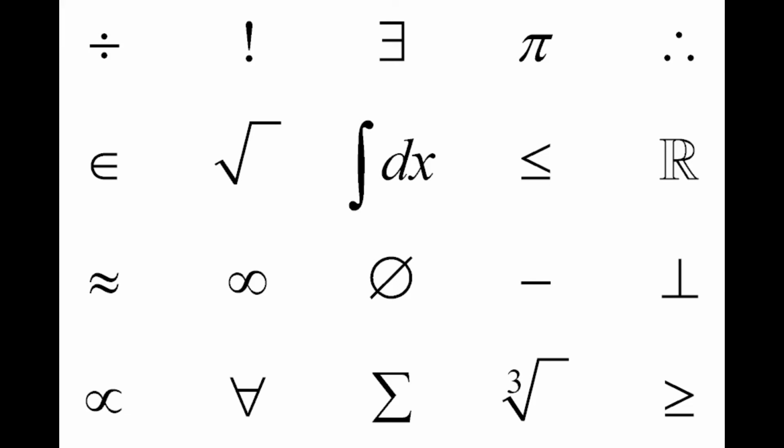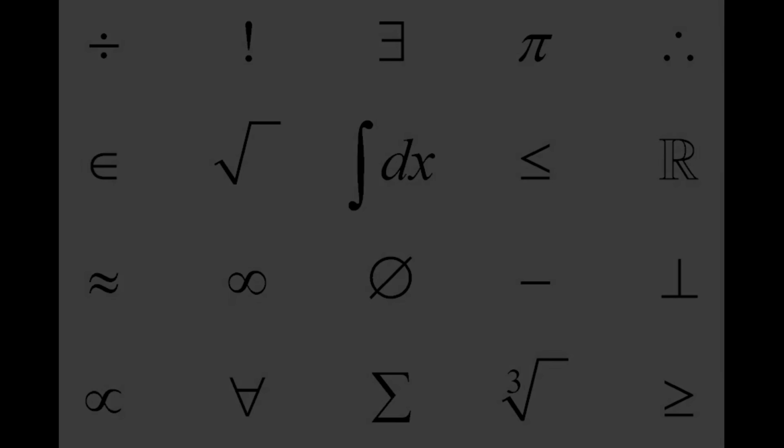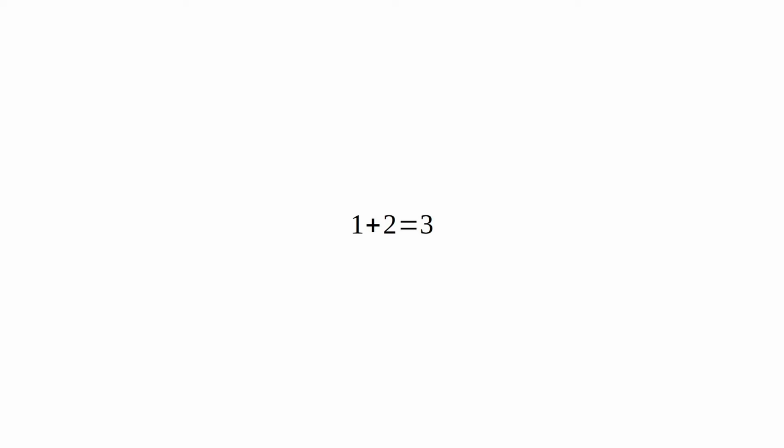Symbolic language in math has a well-known advantage over plain English. It is not bound by a particular language. For example, this identity can be read as 1 plus 2 equals 3, and in Hindi, इस समीकरण में एक और दो जोड़कर 3 के बराबर है.